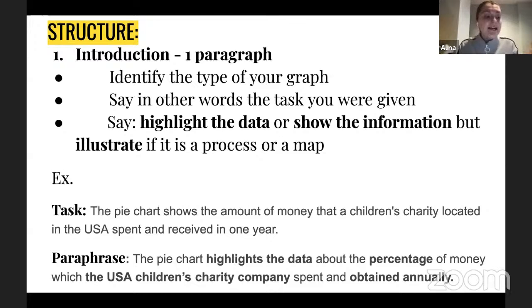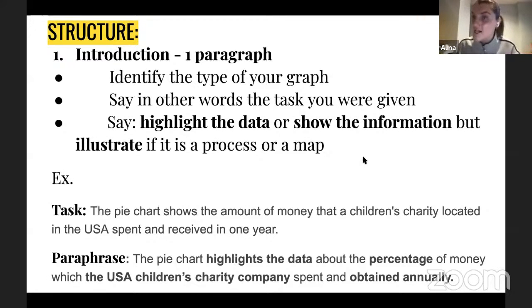First of all, writing task 1 is a little bit different from writing task 2 or from any other academic types of essays, especially if you describe an issue or a problem, when usually we have an introduction, body part, and conclusion, right? Here in writing task 1, your structure will be a little bit different, okay? And I want us to go paragraph by paragraph, right? And the way we start is actually not very different.